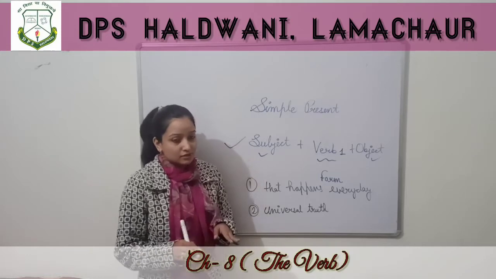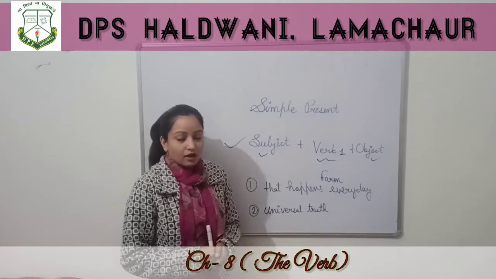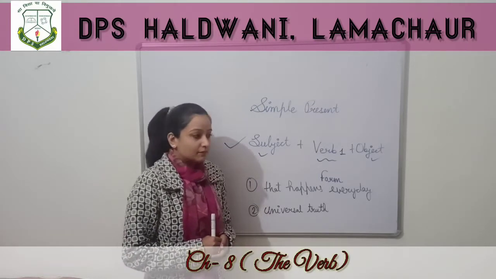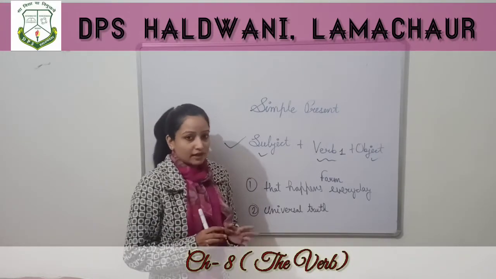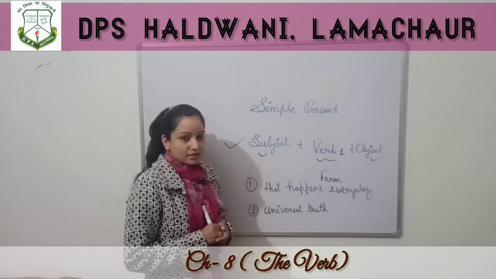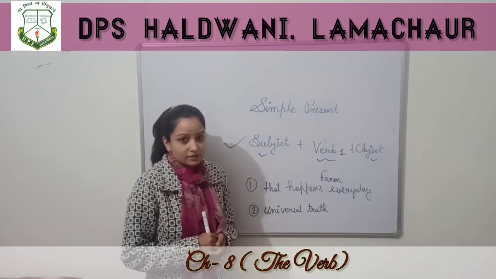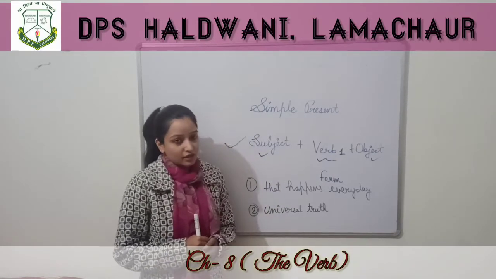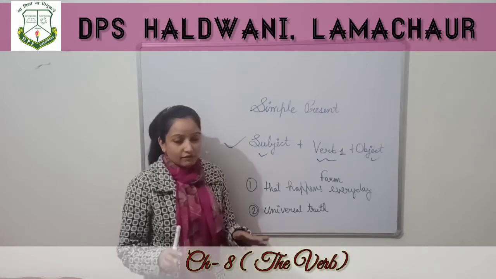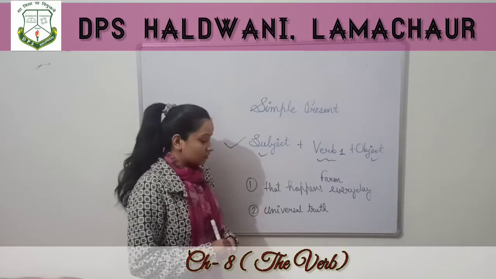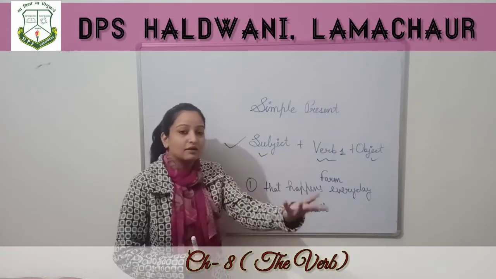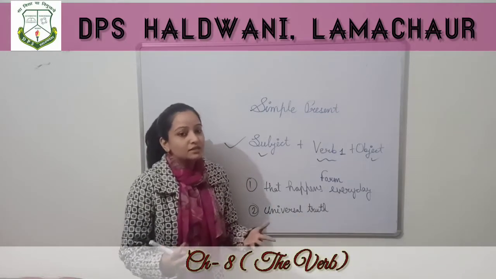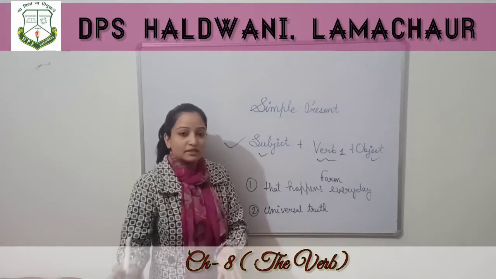Okay, so this is true for all. If somebody says that no, the sun rises in the west, that will be wrong. We can't trust him because we know that the sun rises in the east, which will never change. It will remain the same. It was the same in the past, it is the same right now, and in the future it will remain the same. The sun will always rise in the east.